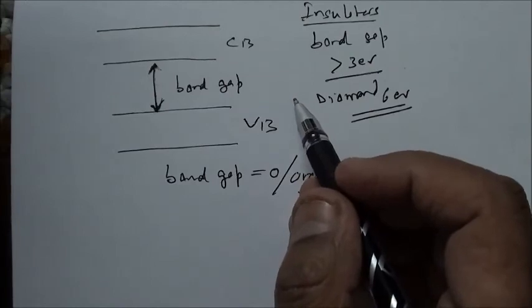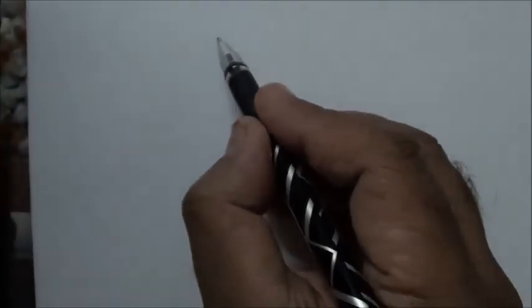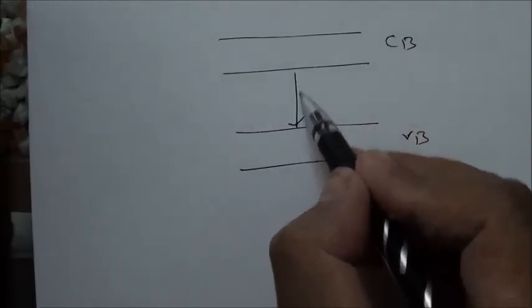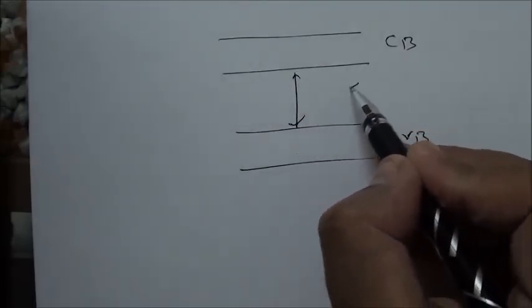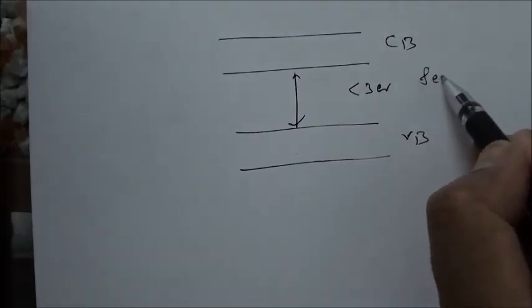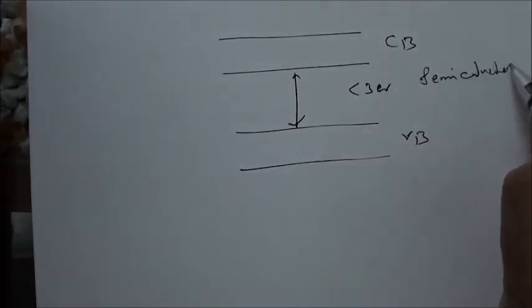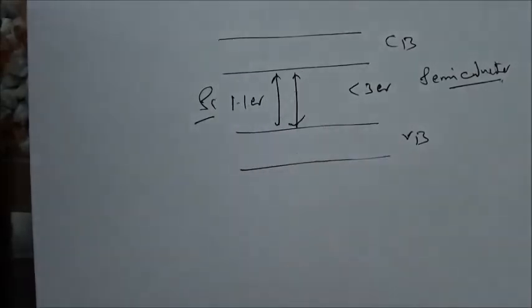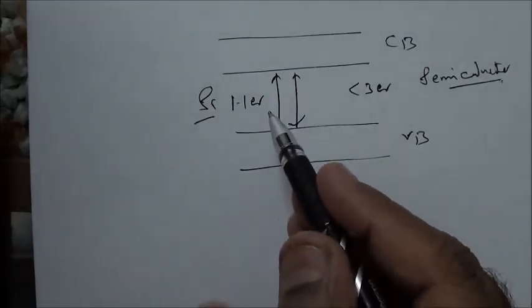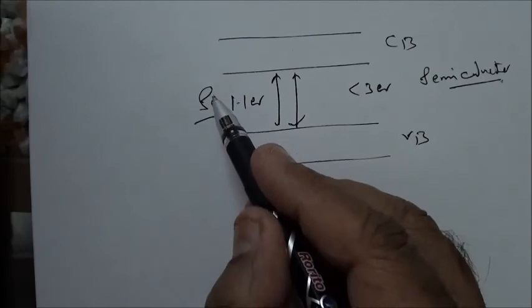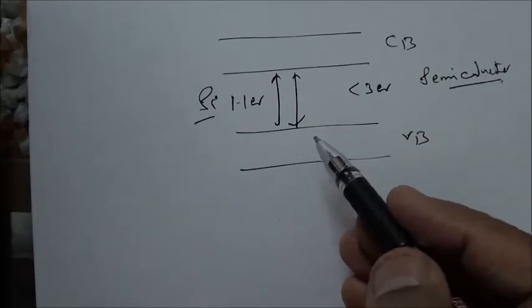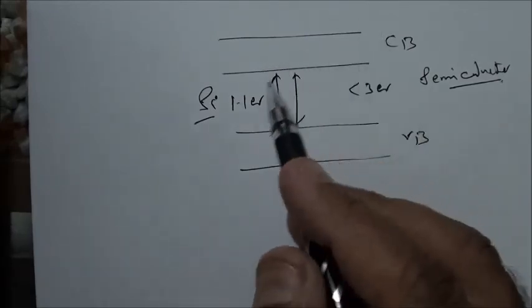In case of semiconductors, this band gap is small. So we have a conduction band, we have a valence band, electrons need to go here, and this is of the order of 1 electron volt actually. So less than 3 electron volt for semiconductor. Taking a specific example of silicon, it is 1.1 electron volt. Ordinarily, at normal temperature, semiconductors also behave just like insulators. But there are special mechanisms by which we can increase the number of electrons in the conduction band.